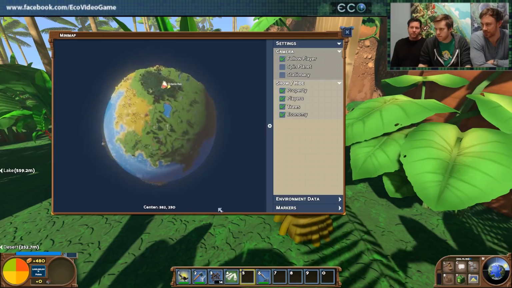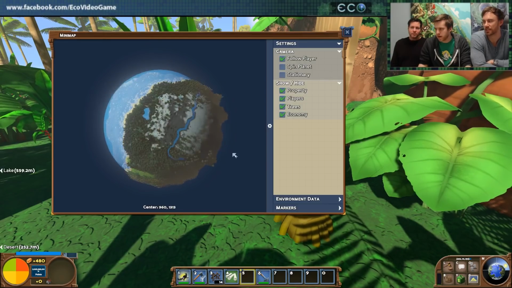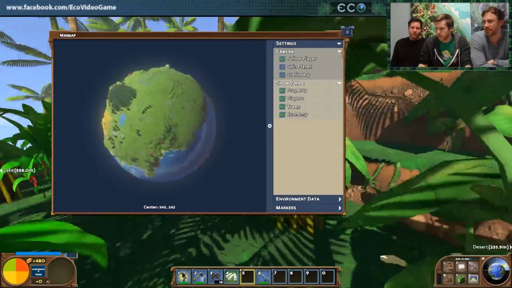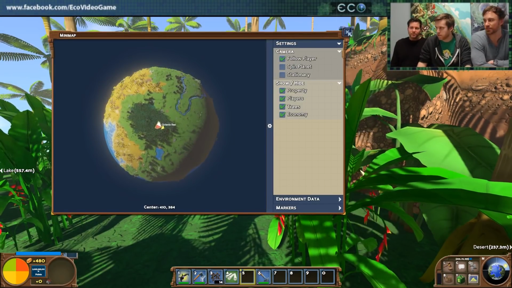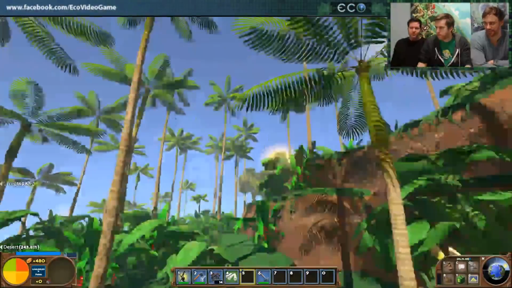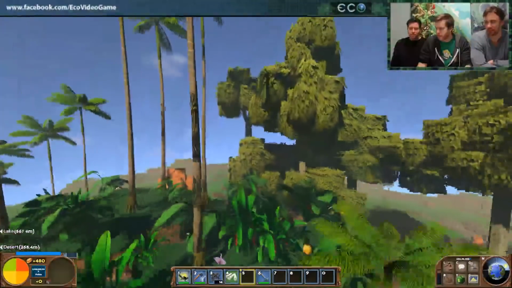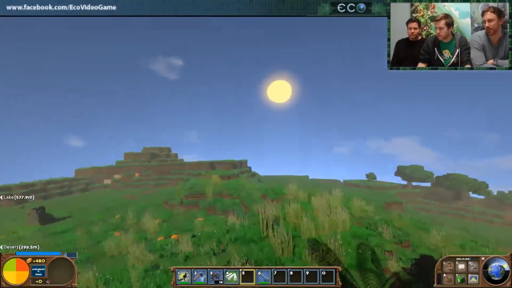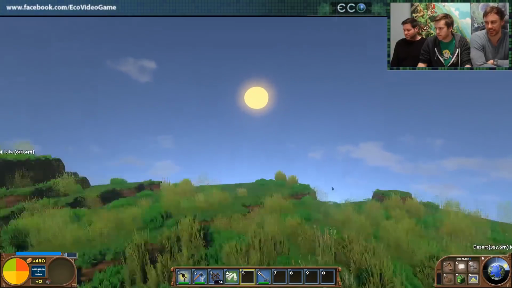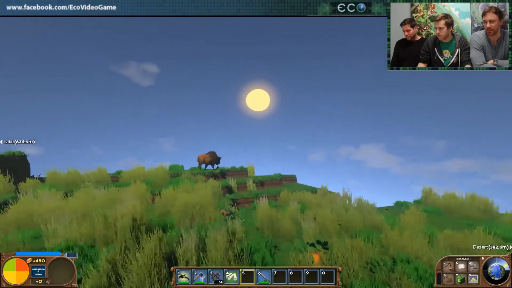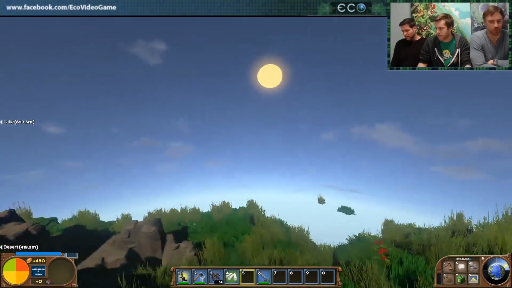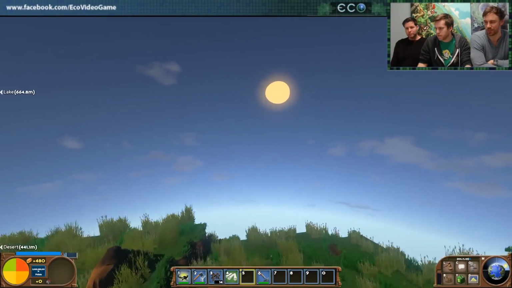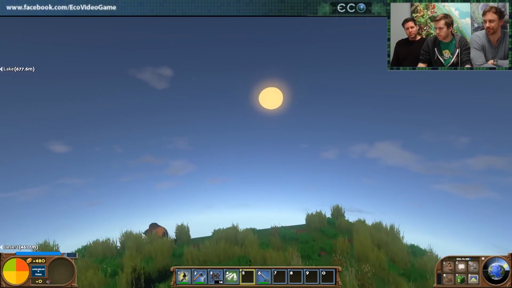Oh, maybe we could show off some tundra. Alright, yeah. Straight if I fly over. We've also done a ton of performance improvements. I don't know if you can tell in the stream, but the game is running much smoother, has a much farther view distance, and actually has the lighting settings increased as well. So there's a lot more performance as well as quality to it.